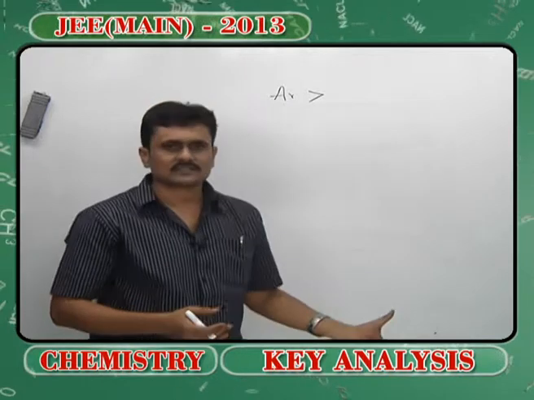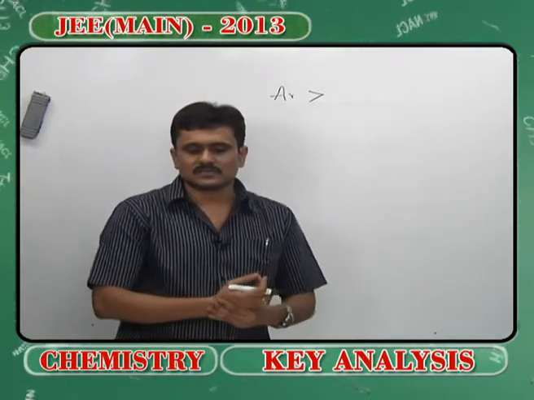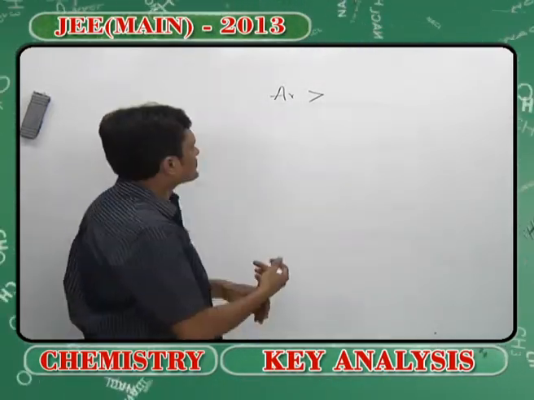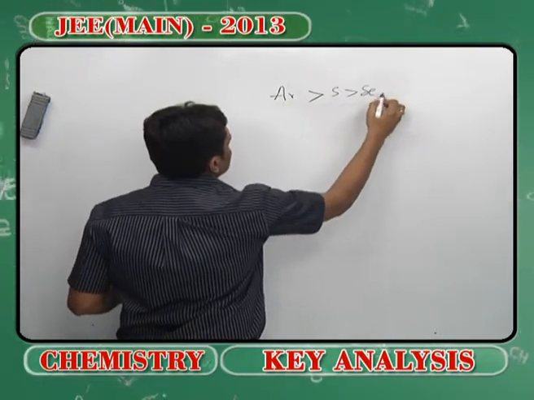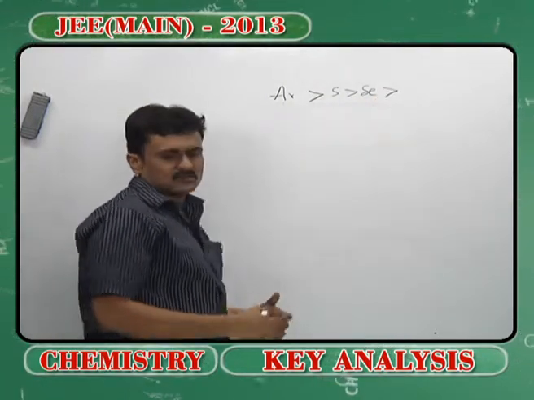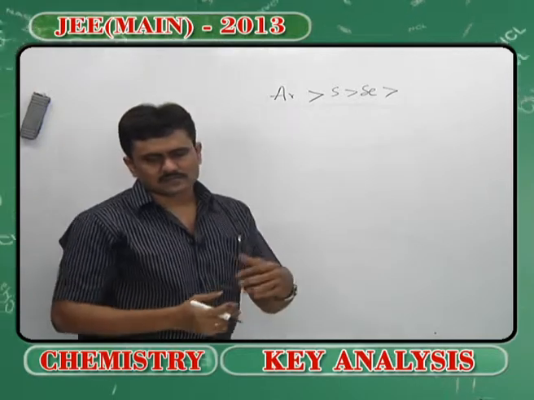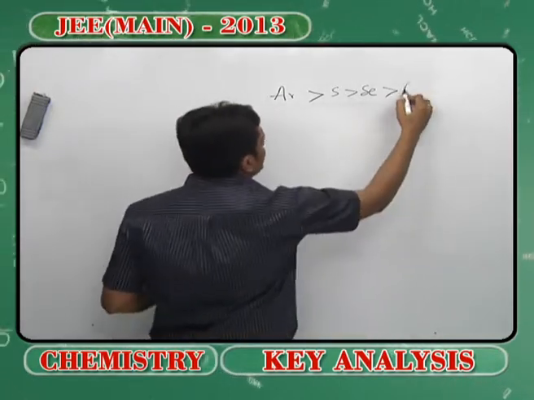Then as we know, as size increases, the ionization potential value decreases. So, therefore, next comes sulfur, then selenium, and then keeping in mind all the cumulative effects, then comes your calcium and barium.